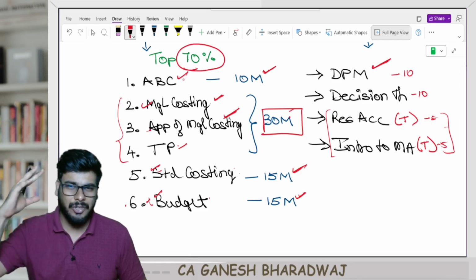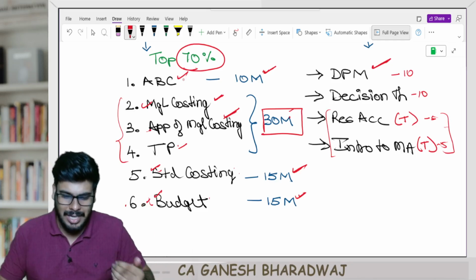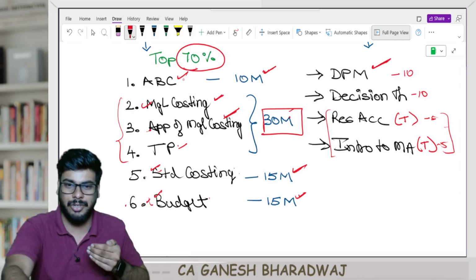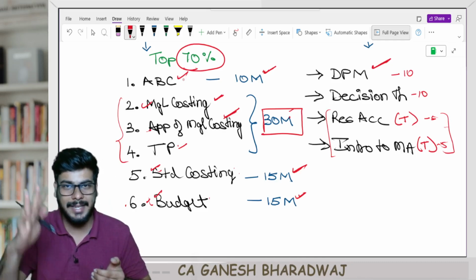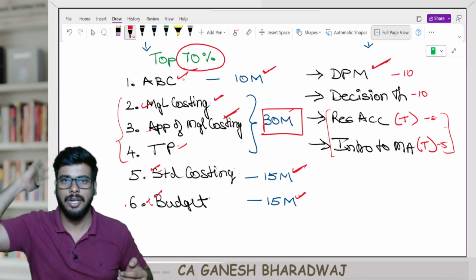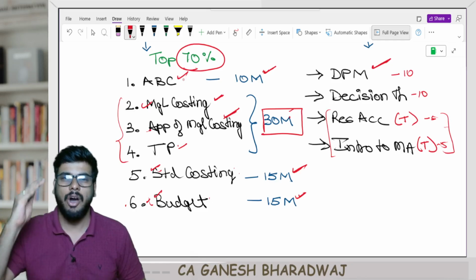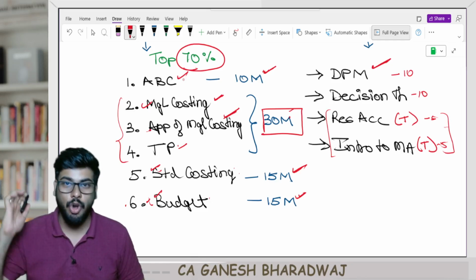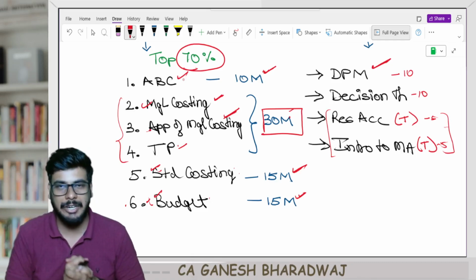Clear with this, guys? So first, always remember, don't directly jump into 80 or 90. First, let us protect ourselves. Let us make sure that we cross that 40. For that, the next 20, exemption is guaranteed, and then let's move further. Whatever we get from now on is going to be bonus. If you have this mindset, automatically you will be able to optimize your time and score the maximum possible marks. Clear with this, guys, right?